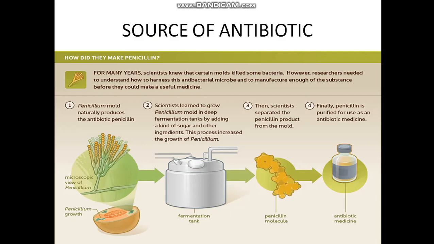Thereafter, a whole lot of antibiotics such as streptomycin, chloromycetin, aureomycin, ampicillin, etc. have been discovered.